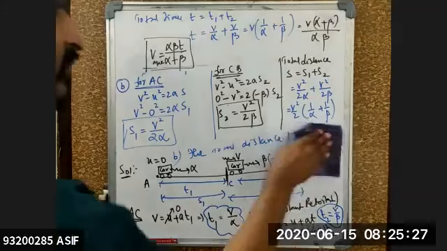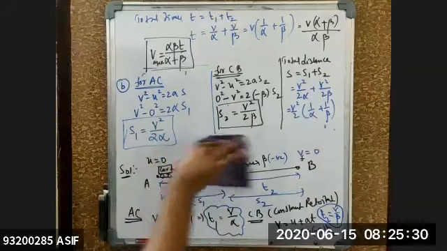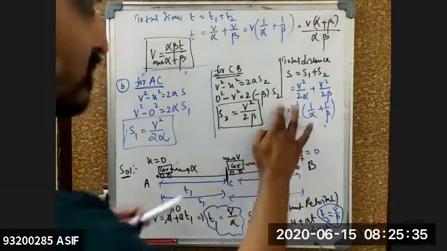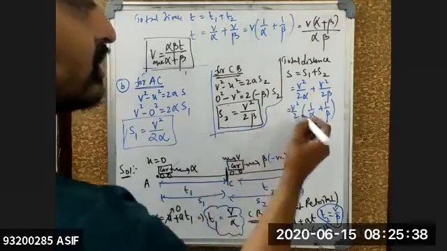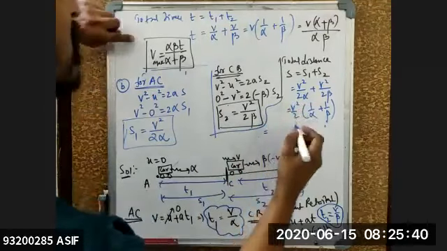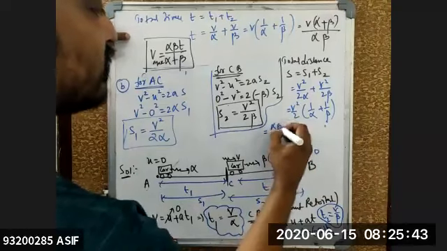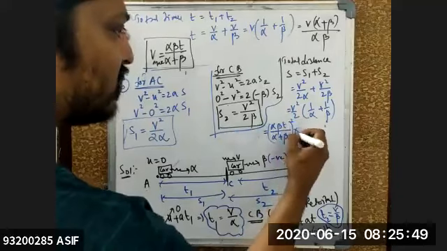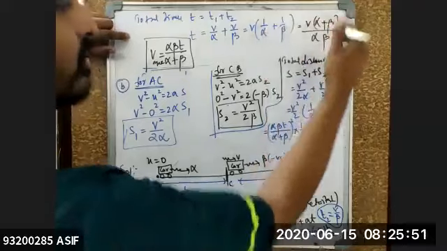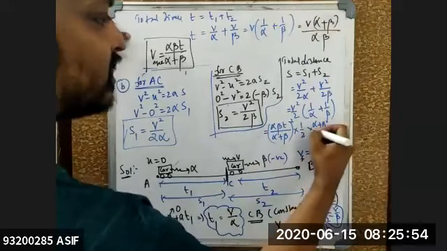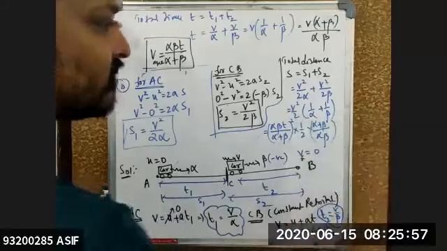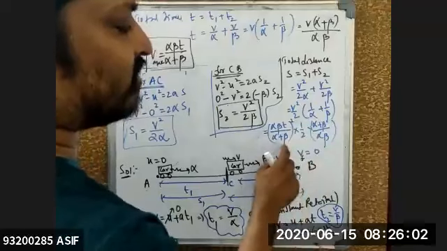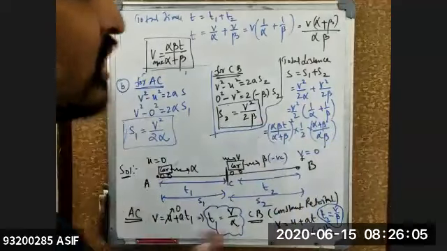I'm rubbing this part of the equation. I know the value of v from the calculation right now, so I'll do the calculation here itself. That is equal to the v value I got: alpha into beta into t divided by alpha plus beta, whole square, into 1 by 2, into 1 by alpha plus 1 by beta, which is nothing but alpha plus beta divided by alpha into beta. So this is a square, so one factor will get cancelled. This one and this one will get cancelled, and one will be remaining.